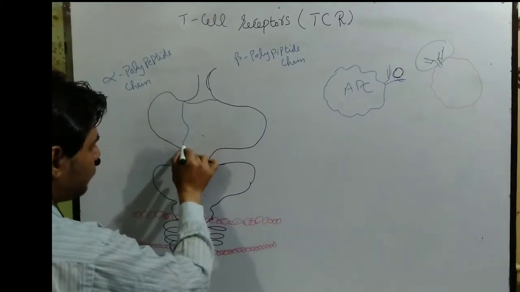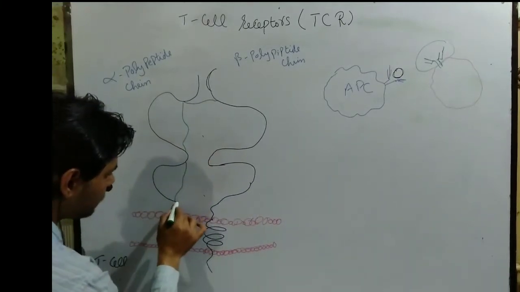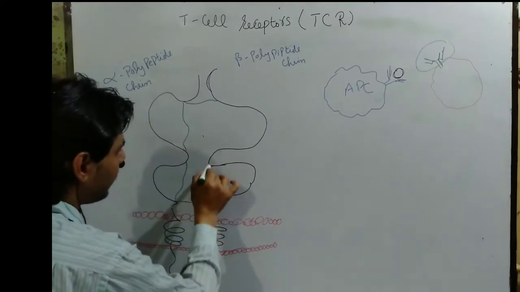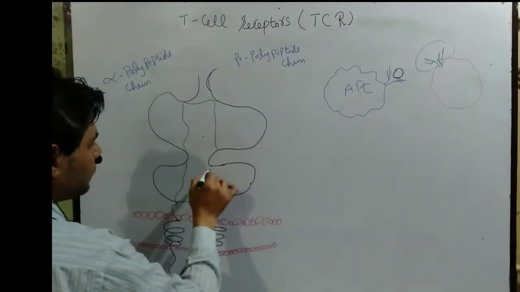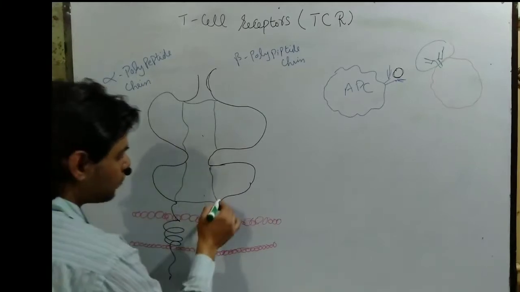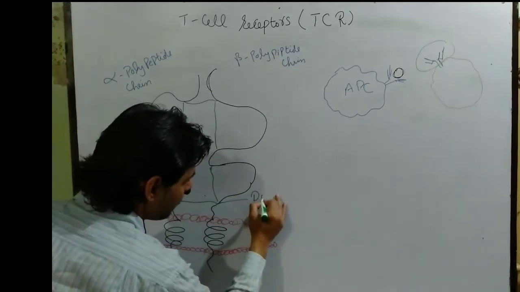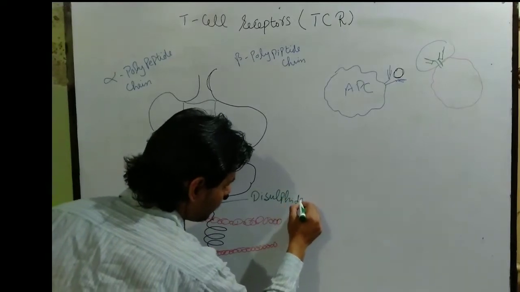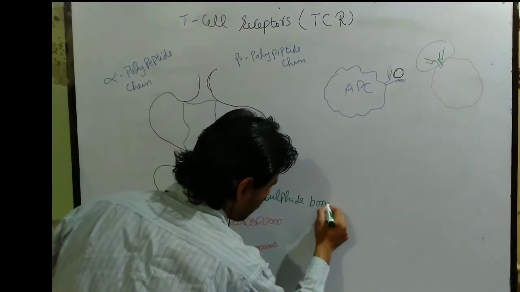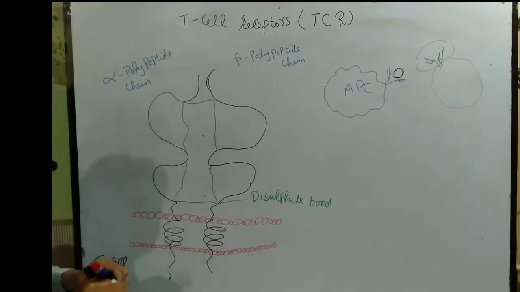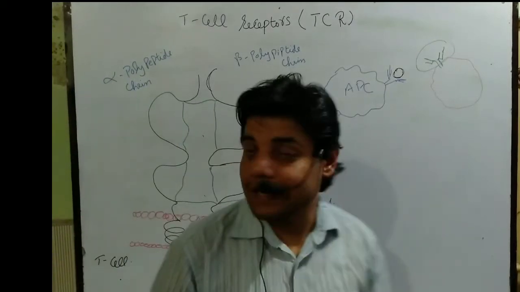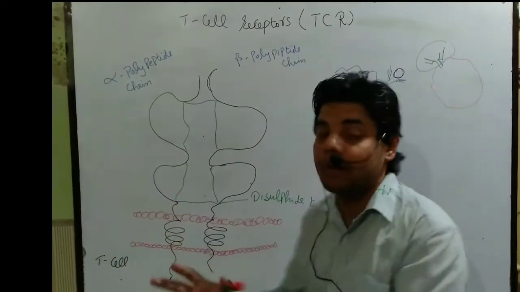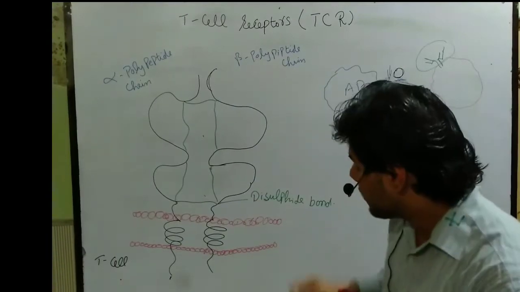As you can see, they are linked with each other through this disulfide bond. Through this disulfide bond, the T cell receptor is stabilized.